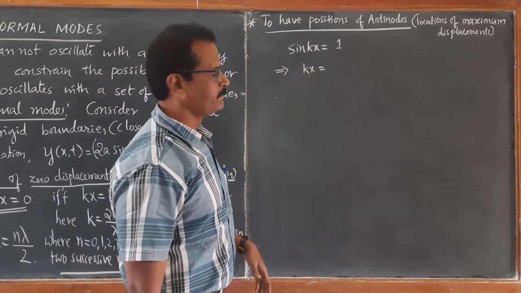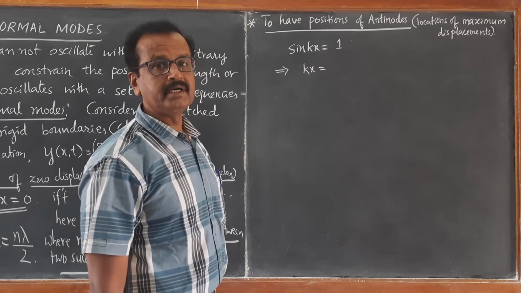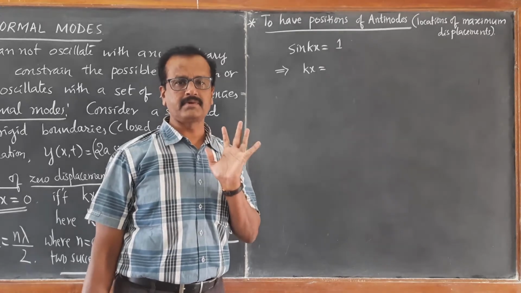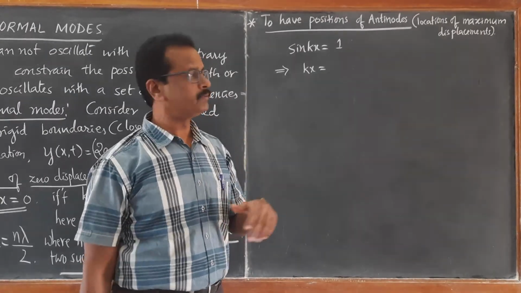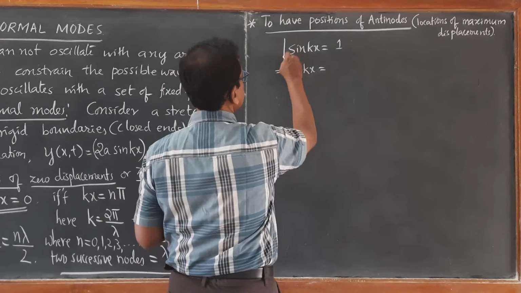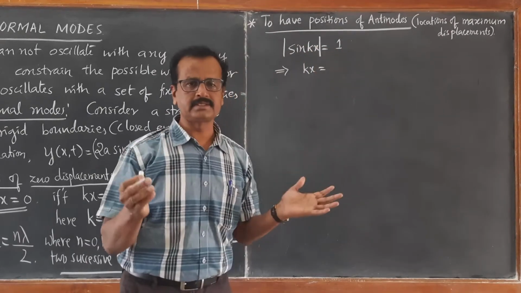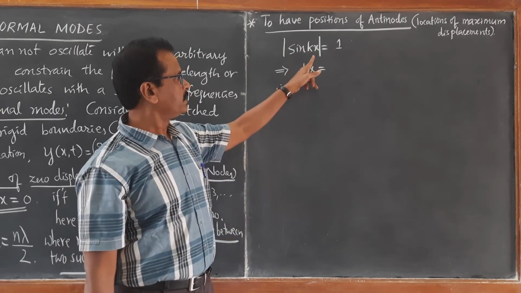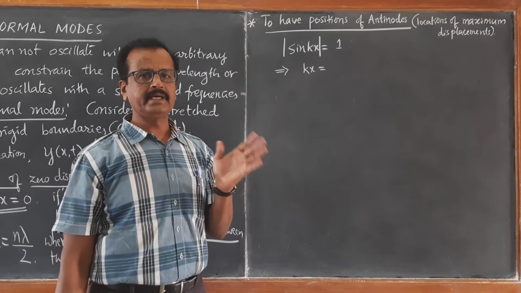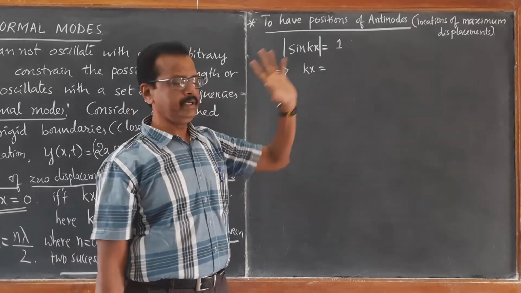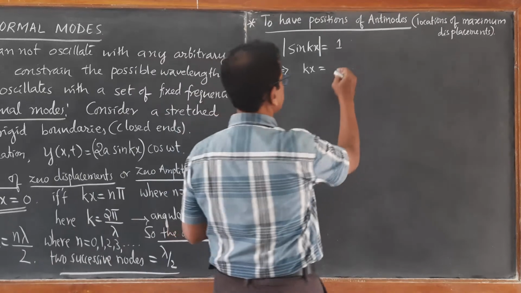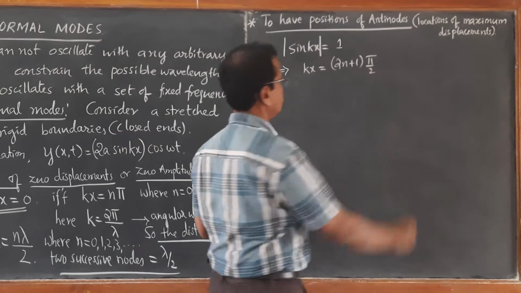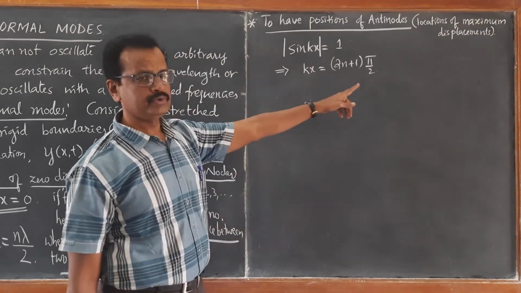So we must have kx to be odd multiple of pi by 2: 1 pi by 2, 3 pi by 2, 5 pi by 2, 7 pi by 2. For odd multiples of pi by 2 we get the value of 1. Let us take magnitude, that is modulus. Then there is no question of minus 1, right? For all the odd multiples of pi by 2, we get the sin value to be 1. That is, kx must be equal to (2n plus 1) pi by 2, where n takes the value 0, 1, 2, 3 and so on.